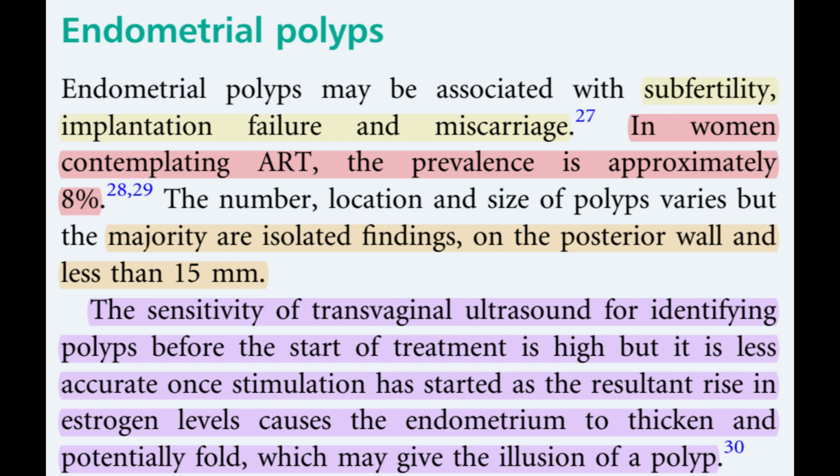Endometrial polyps may be associated with subfertility, implantation failure, and miscarriage. In women contemplating ART, the prevalence is approximately 8%. The number, location, and size of polyps varies, but the majority are isolated findings on the posterior wall and less than 15 millimeters. The sensitivity of transvaginal ultrasound for identifying polyps before the start of treatment is high,